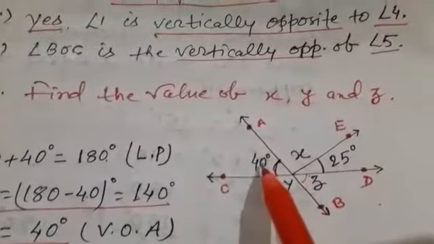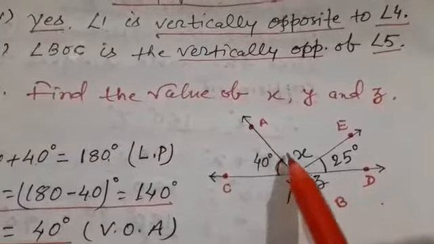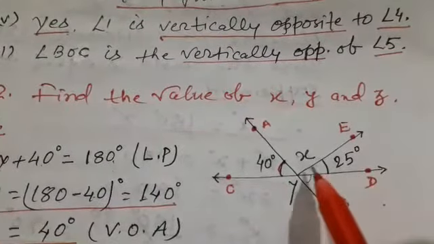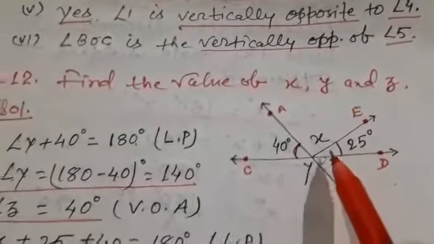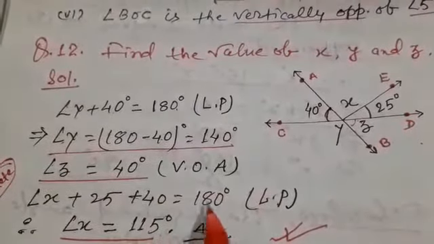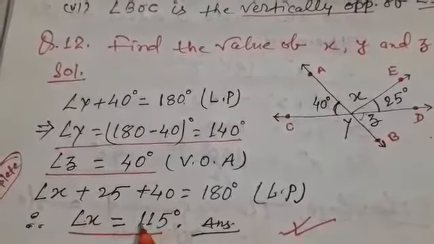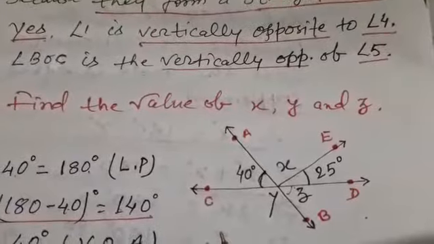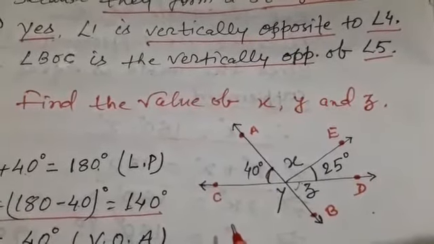Now angle 40 degrees plus x plus 25 degrees form a straight angle. So the sum of these three angles is 180 degrees. We write here angle x plus 25 plus 40 equal to 180 degrees. Hence angle x equals 115 degrees. In this way, this part of this exercise is completed. In the next video we will discuss the next question from this exercise. Thank you.